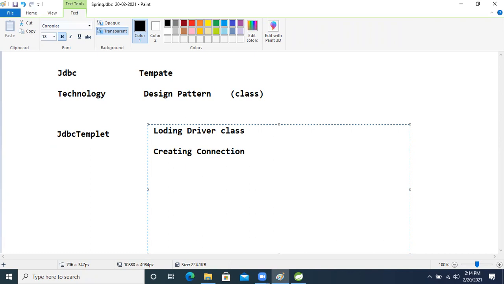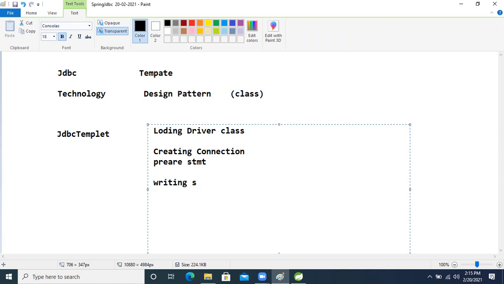Okay, after that, what are we doing? Preparing the statement, stmt, I'm just writing, right? Preparing the statement. After that, what operation are we doing? Writing.